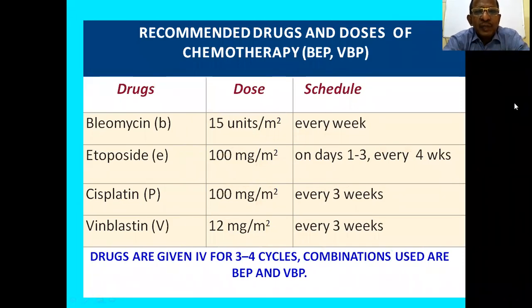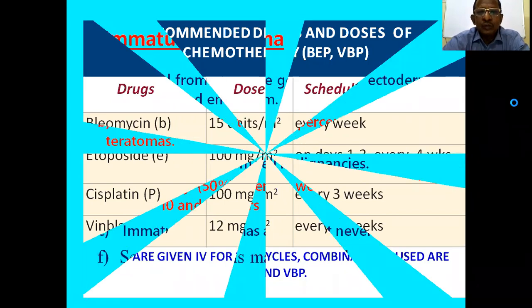Then what are the recommended chemotherapy, BEP or BPP? Bleomycin 15 units per meter square every week, etoposide 100 milligram per meter square on days 1 to 3 at an interval of 4 weeks, then cisplatin in a dose of 100 milligram per meter square every 3 weeks, and vinblastine 12 milligram per meter square every 3 weeks. These are given for 3 to 4 cycles. So this BEP or BPP combination can be used.